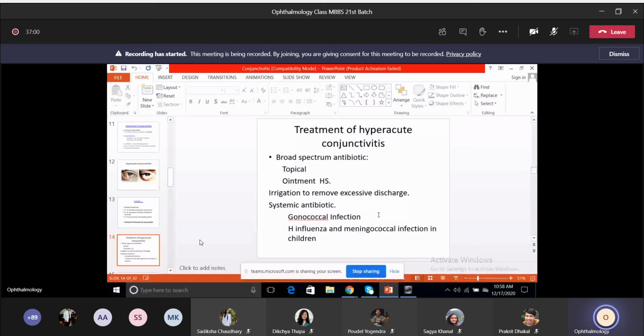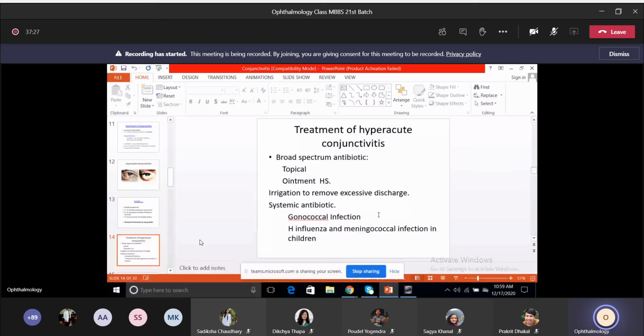And systemic antibiotic is given, especially in the case of children. Sometimes they can even have H. influenza and meningococcal infection. So usually in gonococcal infection, or in other infections like H. influenza and meningococcal, systemic antibiotic has to be given. That is especially for children, especially in ophthalmia neonatorum, which I'll be coming to later in the slide.